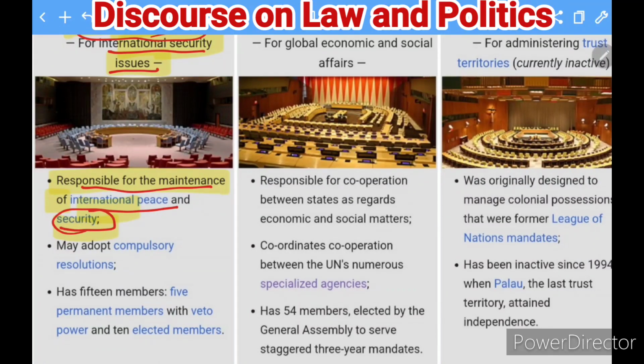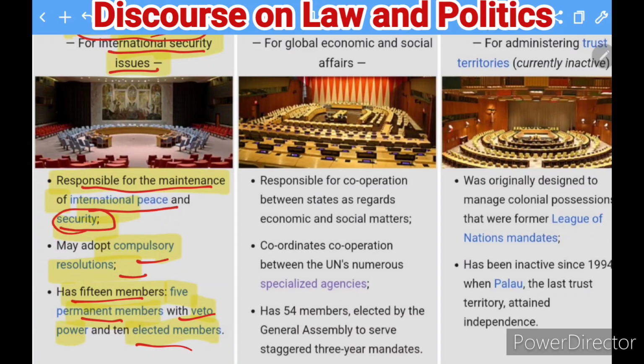So whenever any kind of conflict is happening in the world, they will be the first to be responsible. They can also adopt compulsory resolutions, which are binding and must be complied with. This is a 15-member body, as we have already discussed. Among these 15 members there will be 5 permanent members, who have veto power, and 10 members who are elected, and this election happens in the General Assembly.